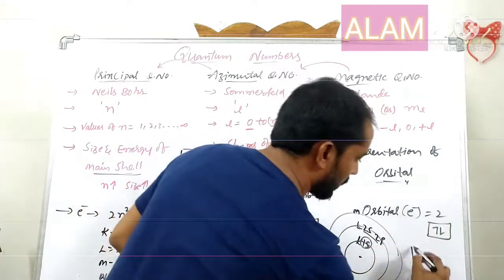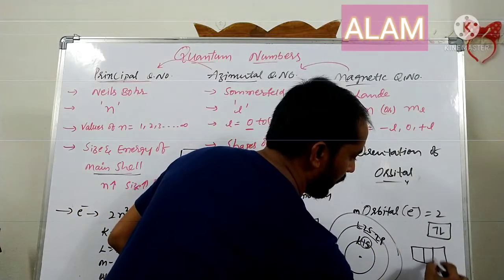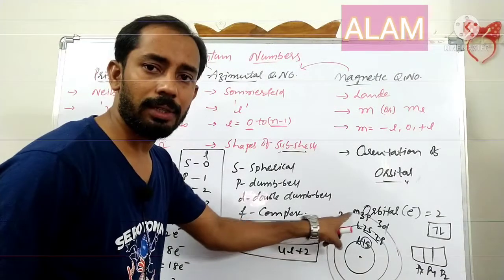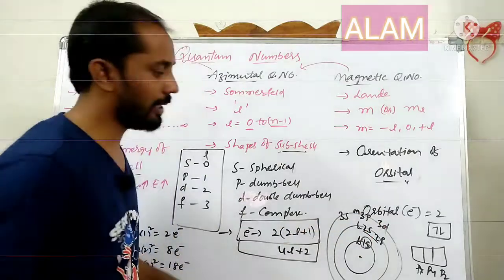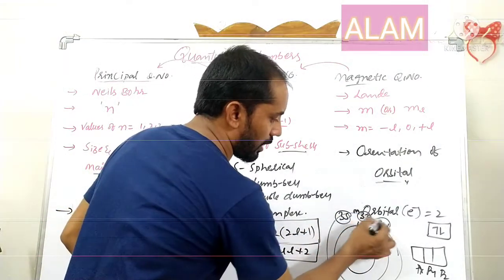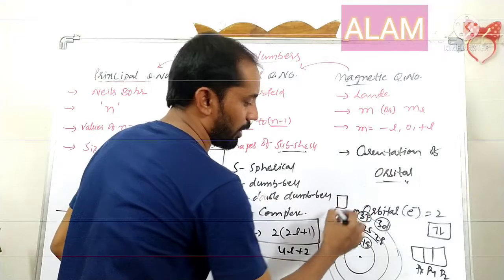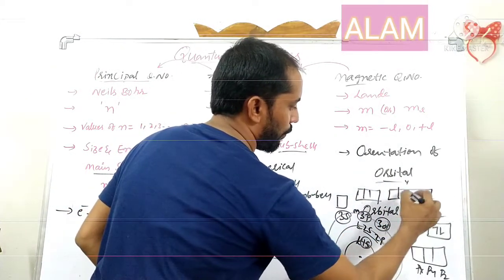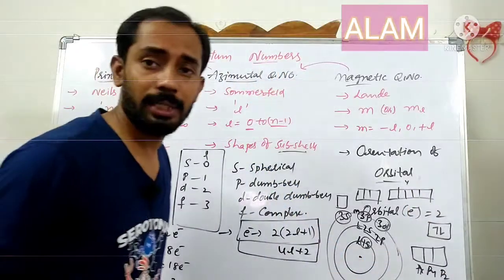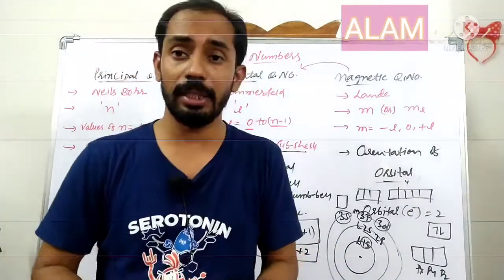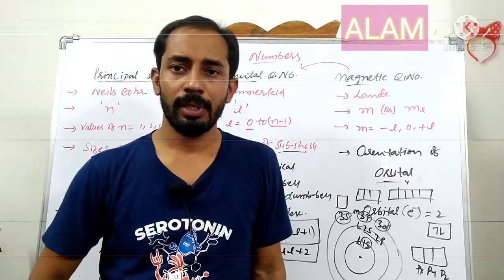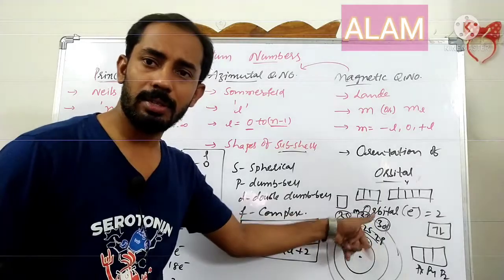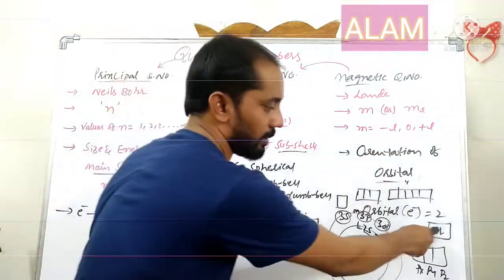Again, the 2p subshell has three orbitals: px, py and pz. The third shell has 3s, 3p and 3d, meaning the 3s subshell, the 3p subshell and the 3d subshell. The 3s subshell has only one orbital, 3p has 3 orbitals, and 3d has 5: dxy, dyz, dzx, dx square minus y square, and dz square. That means shells contain subshells, subshells contain orbitals, and orbitals contain electrons.